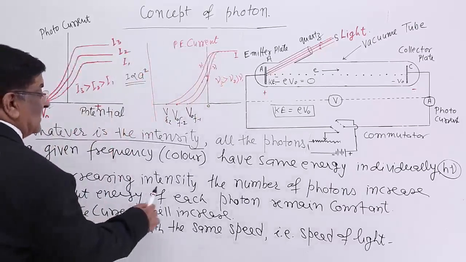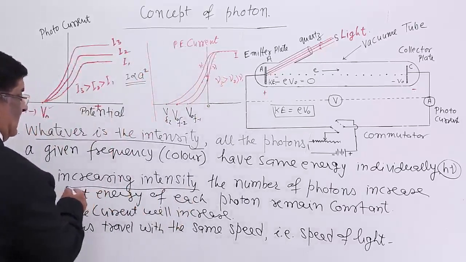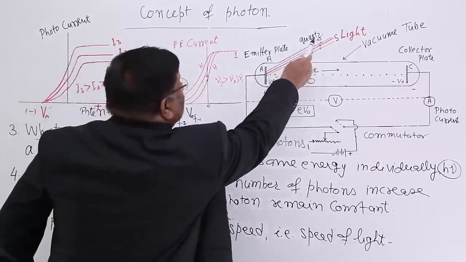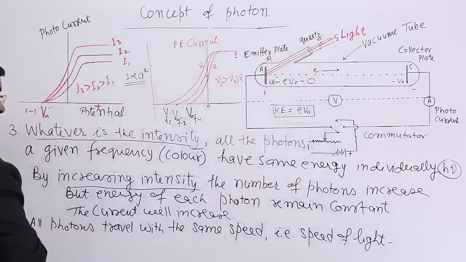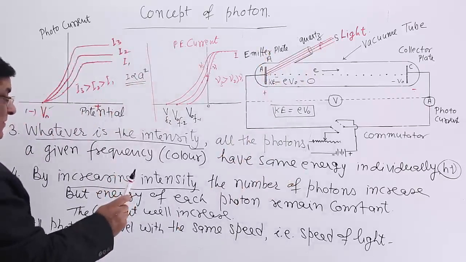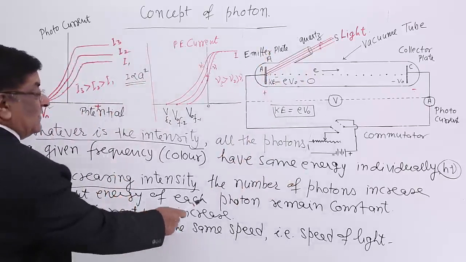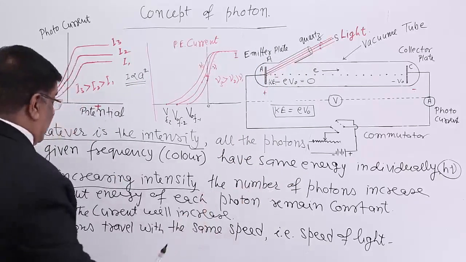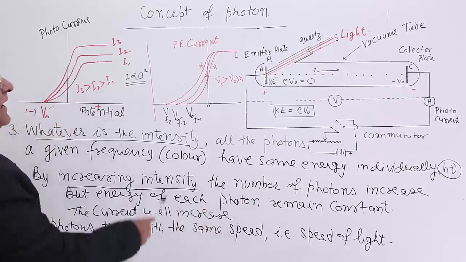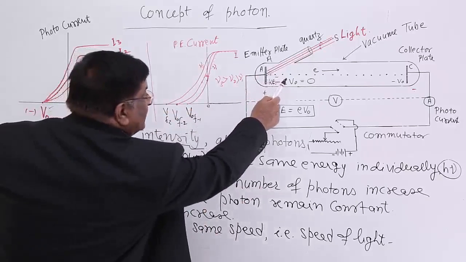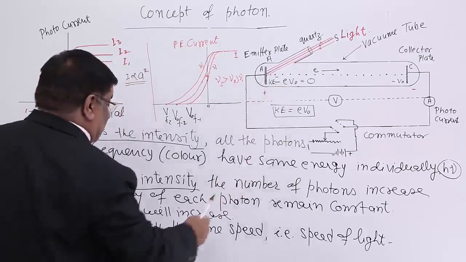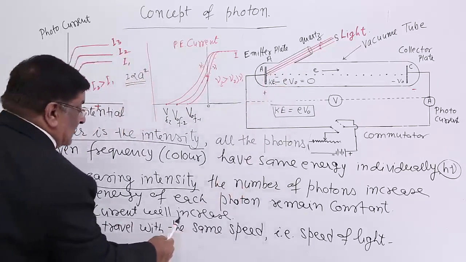Next, by increasing intensity. When we increase intensity, then what is the effect on photons? The number of photons increases, but the energy of the individual photon remains constant. And if the number of photons increases, the number of electrons increases, and if the number of electrons increases, the current will increase.